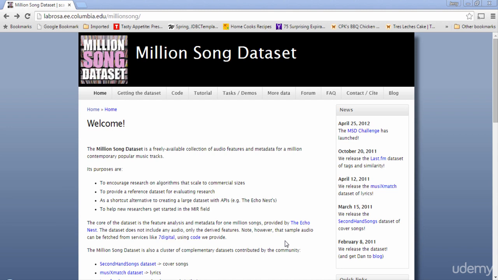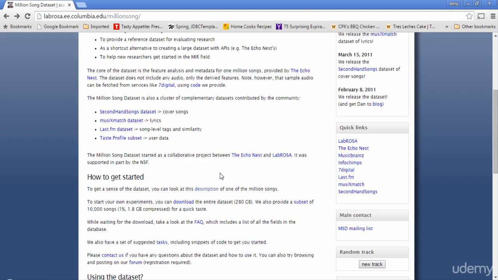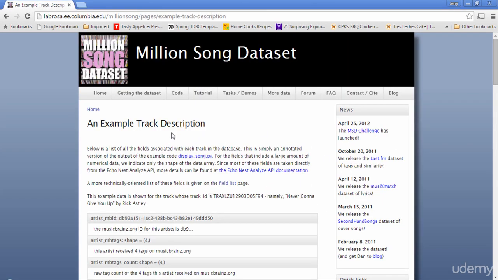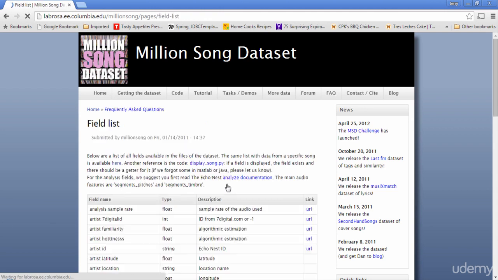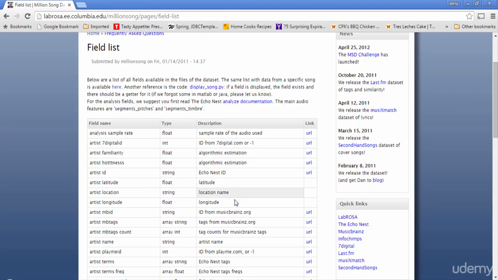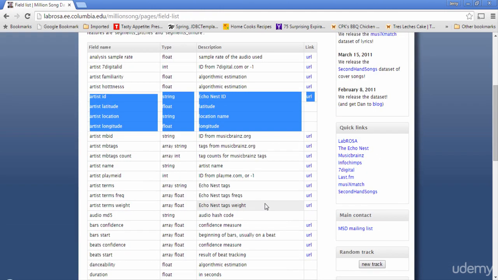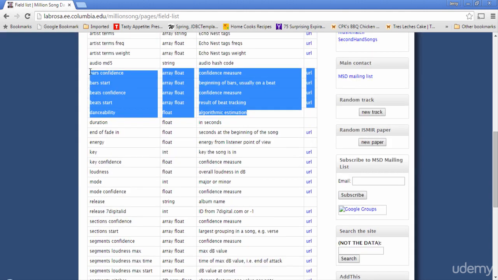Okay, now let's look at what is in the dataset. To understand, let's look at the description of a record in the dataset. To look at the description, scroll over, click on Description, and in the description page, click on Field List. Each record will have key details about the song and the artist, like song title, published year, artist's name, artist location using latitude and longitude, etc. And also very cool information about the features of the audio, like beats, bars, tempo, etc.